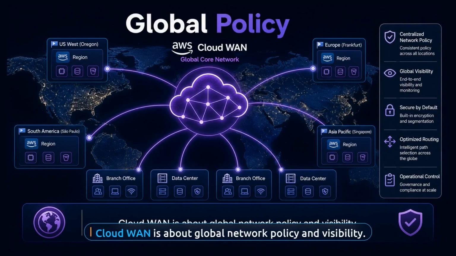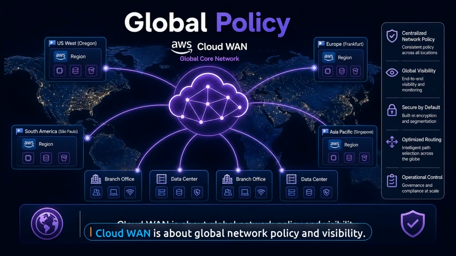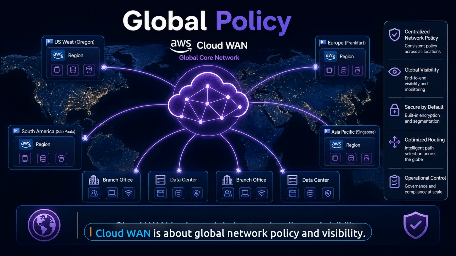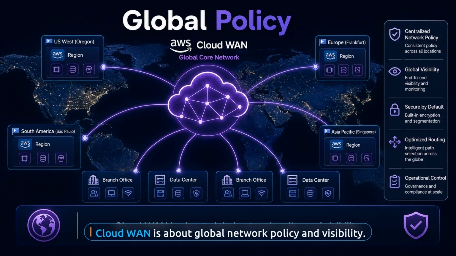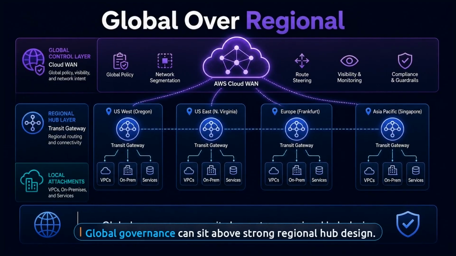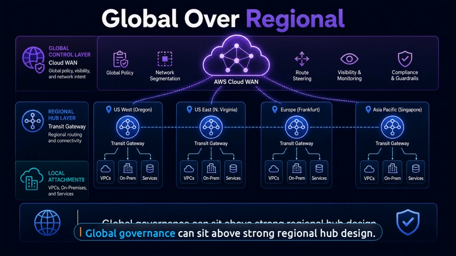Cloud WAN enters the conversation when the estate becomes truly global. It helps you build, manage, and monitor a unified network across regions, VPCs, branches, and data centers with central policy and visibility. That does not mean Cloud WAN replaces every regional design choice. In many environments, regional transit gateways still make sense. Cloud WAN becomes the higher-level structure that unifies those regional decisions and makes the global network easier to govern.